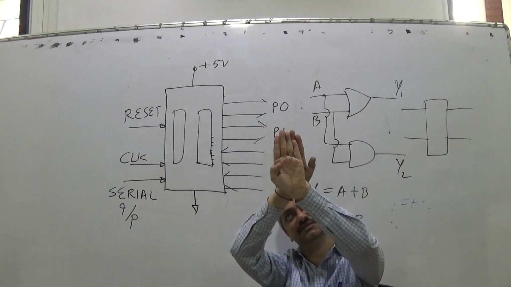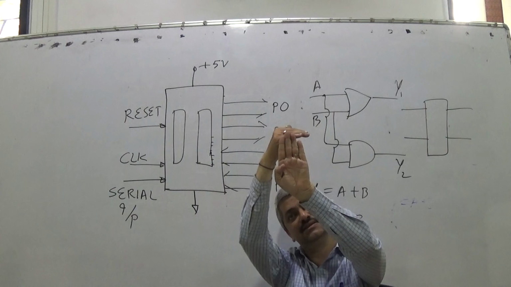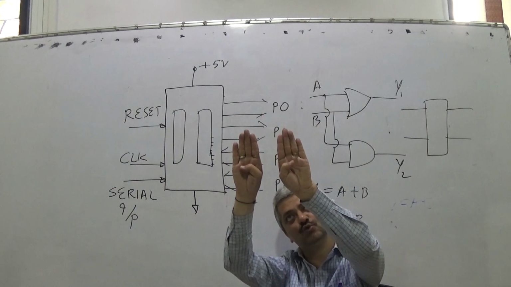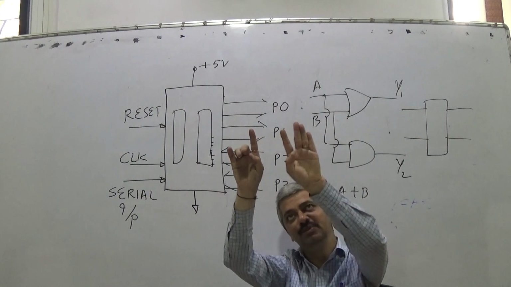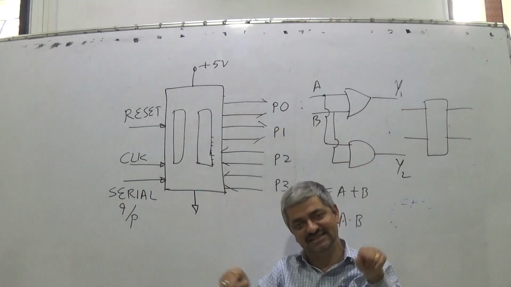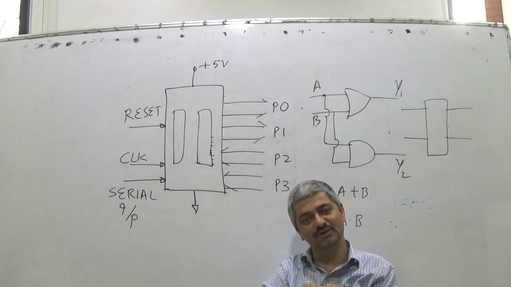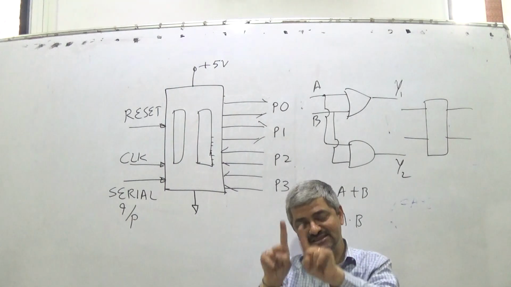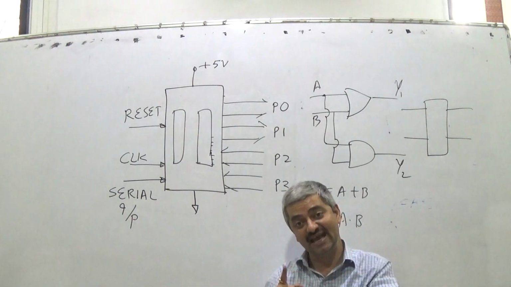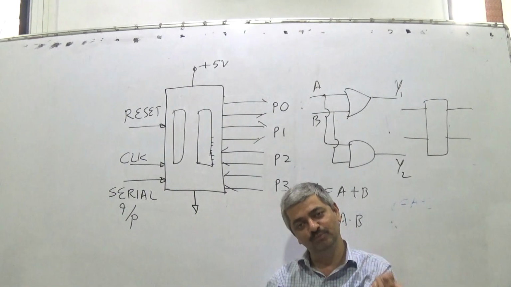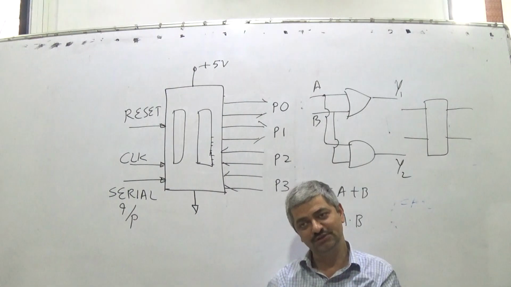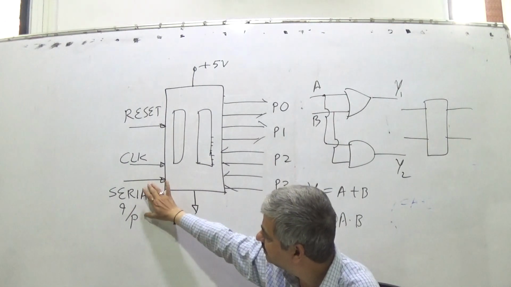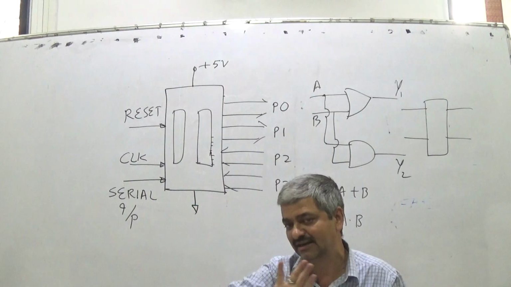The memory is another chip which contains a huge number of locations, but those two separate chips have now been put in a single chip. That is a microcontroller. So microcontroller is CPU plus memory which has got two output ports and two input ports, and this serial input to program memory is separate. Right now we don't discuss.